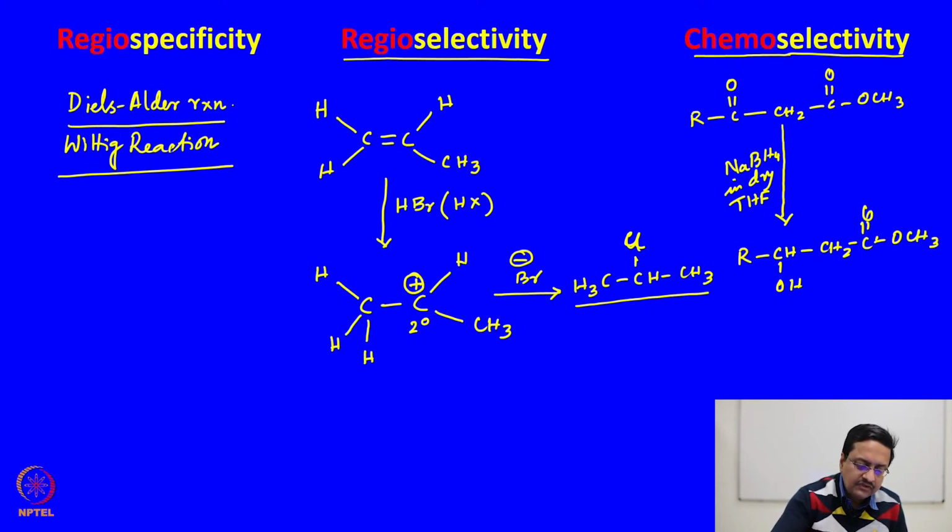But if you treat this compound using lithium aluminum hydride in dry THF medium followed by hydrolysis, you would get this compound which is different from the previous one.